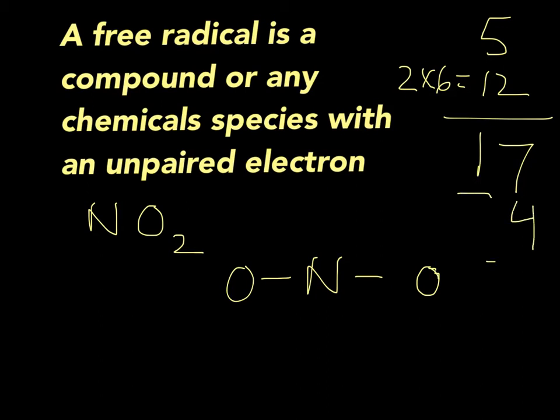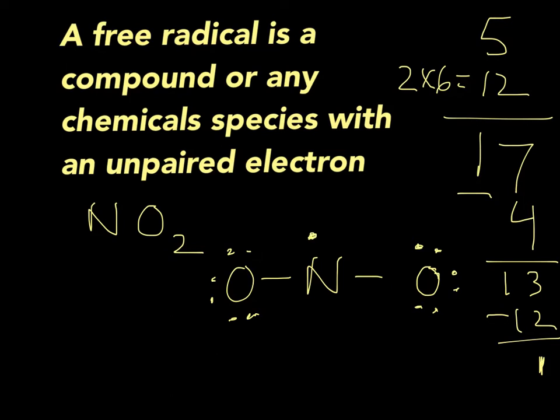Forming those bonds with nitrogen was costly. It cost us a total of 4 valence electrons, leaving us with only 13. To make the oxygens happy, we have to give in to their blackmail and give them 6 valence electrons each. 6 times 2 is 12. That costs us 12 of our 13 remaining valence electrons, leaving only 1 left over. According to our rules, all remaining valence electrons go on the central atom.